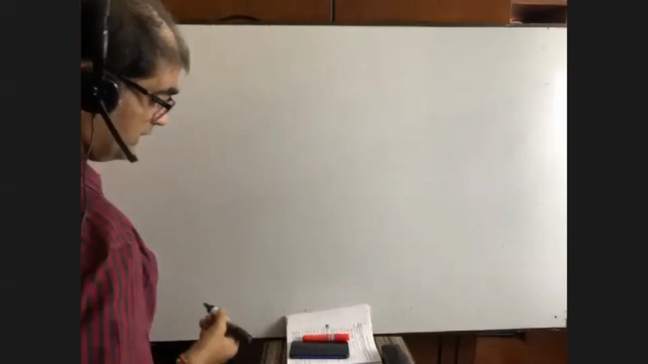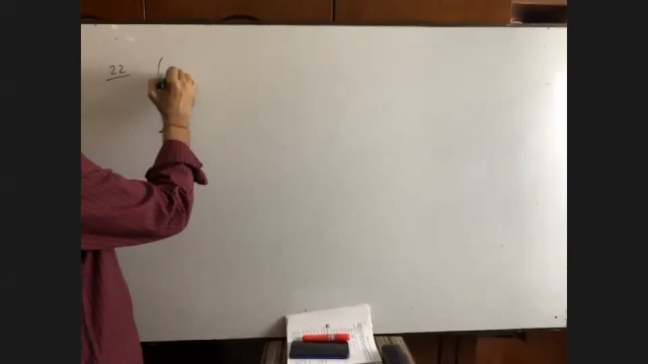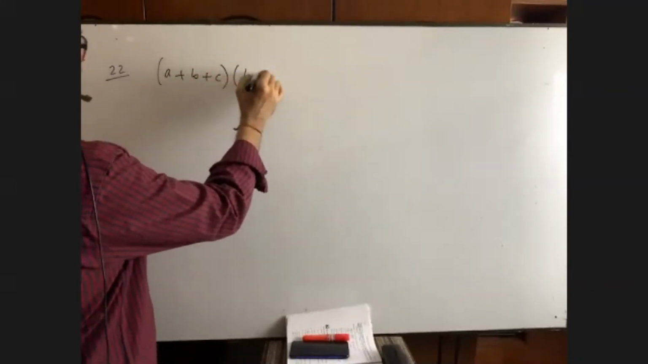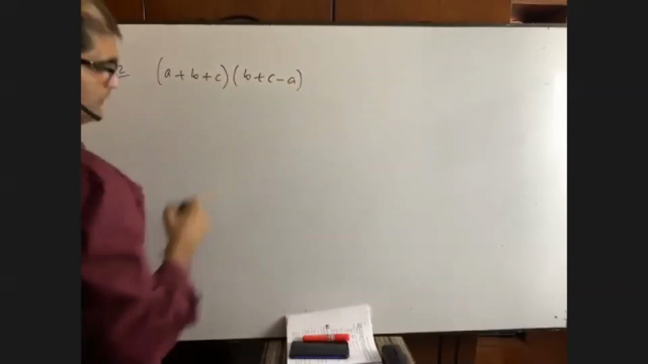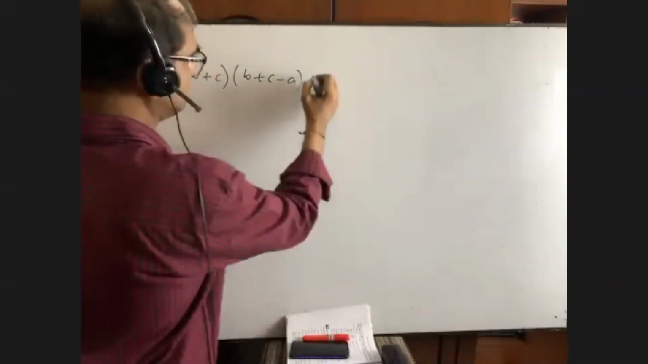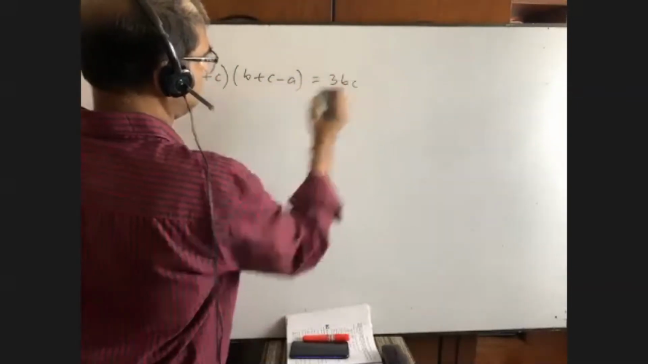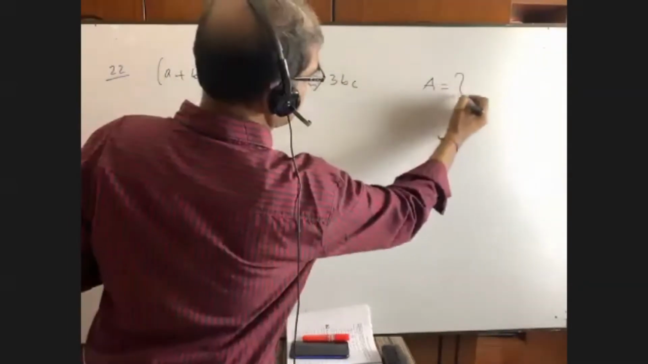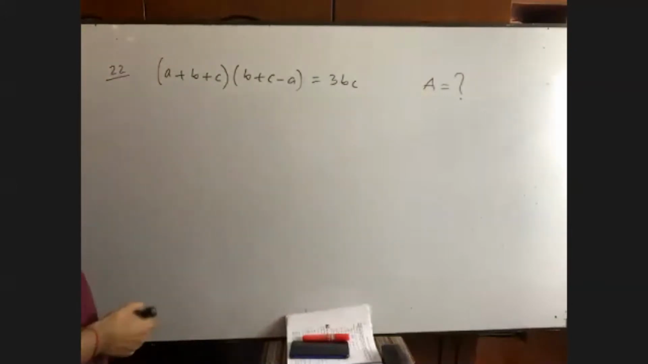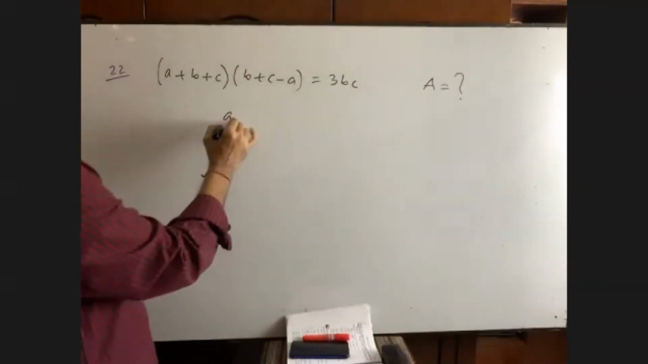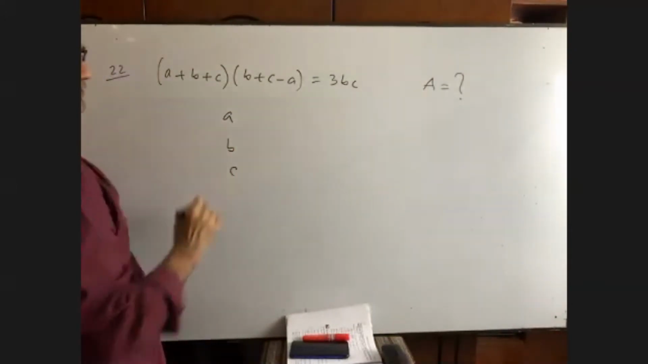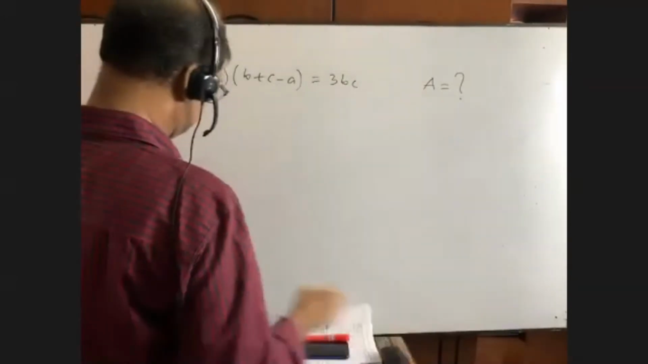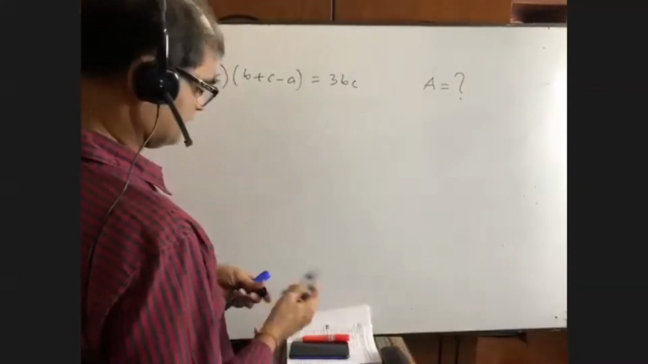Okay, you see, A plus B plus C, B plus C minus A is equal to 3BC. The most important math. What is angle A? Here A means side, B means side, C means sides of a triangle. Now you see, you have to multiply what you did in class 6 and 7.